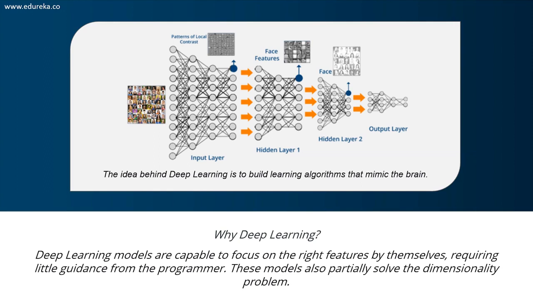Also, deep learning is mainly used to deal with high dimensional data, right? It is based on the concept of neural networks and is often used in object detection and image processing. This is exactly why we need deep learning. It solves the problem of processing high dimensional data and manual feature extraction.